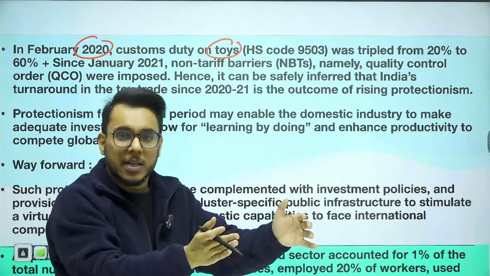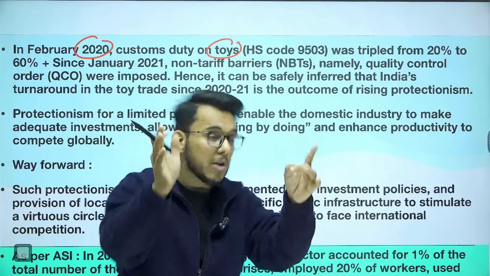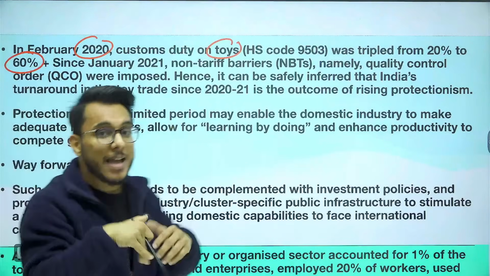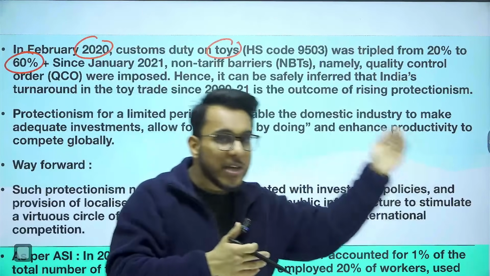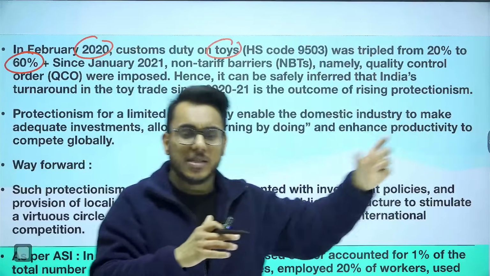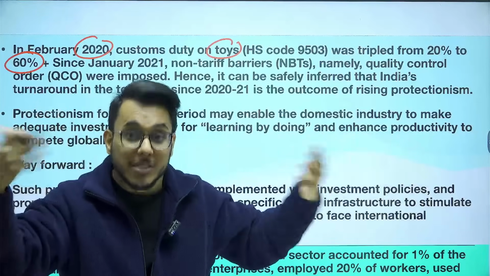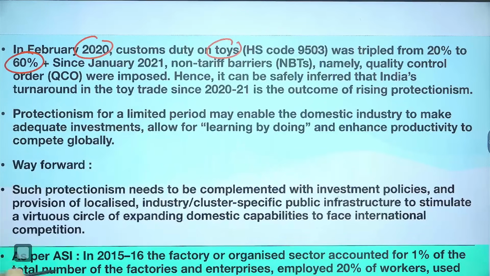Earlier it was 20% customs duty if you were importing toys from China, but it got increased to 60%, and recently it has gone to 70%. So when customs duty increases, importing the toy becomes expensive. Let's say the toy's price was 100 rupees, you were paying 20%, 20 rupees. Now you are paying much more, around 60%. Because of that, imports have come down. This is one dimension, that it has happened because of protectionism.